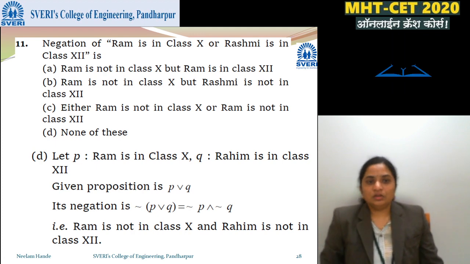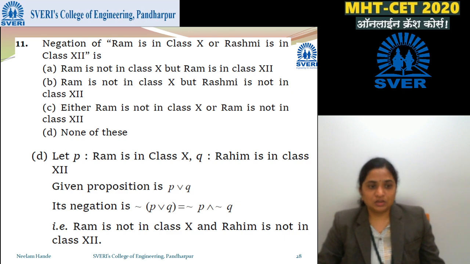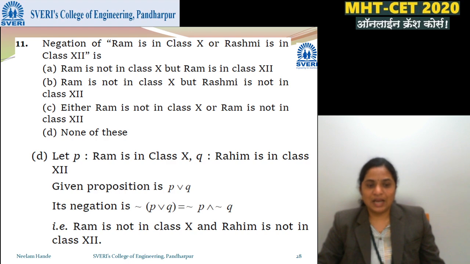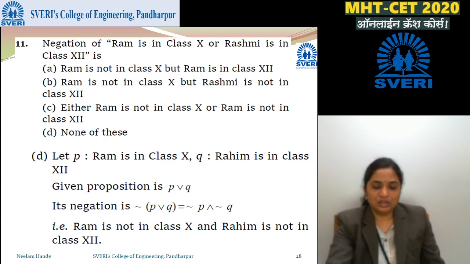Negation of Ram is in class 10 or Rashmi is in class 12. First of all, we have defined P, Q: Ram is in class 10 is P, Rashmi is in class 12 is Q. Then the given proposition is P or Q, right? Then negation of P or Q is negation P and negation Q. That is, Ram is not in class 10 and Rashmi is not in class 12.